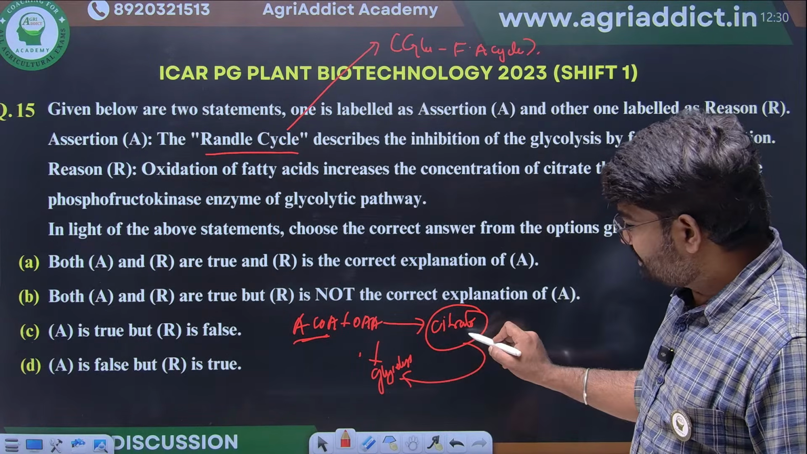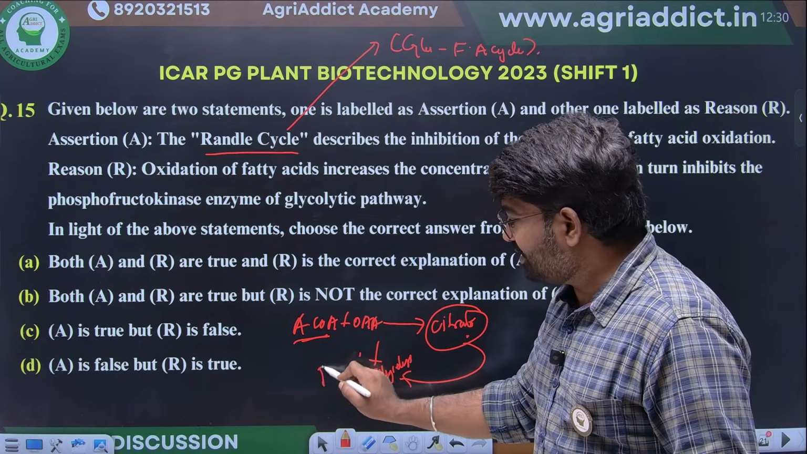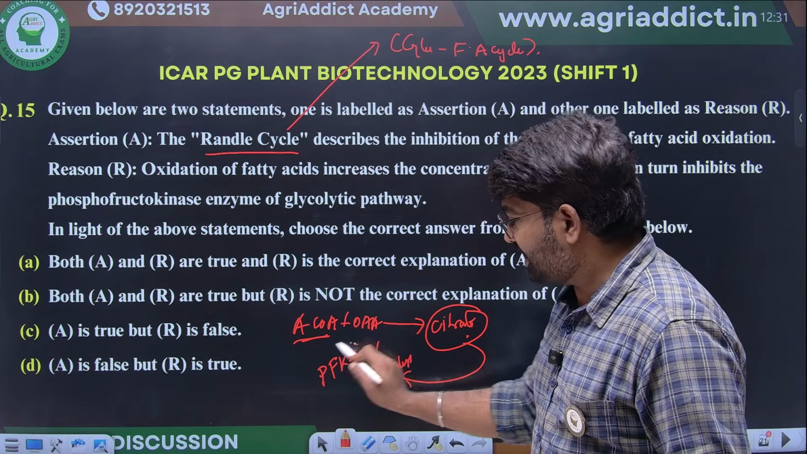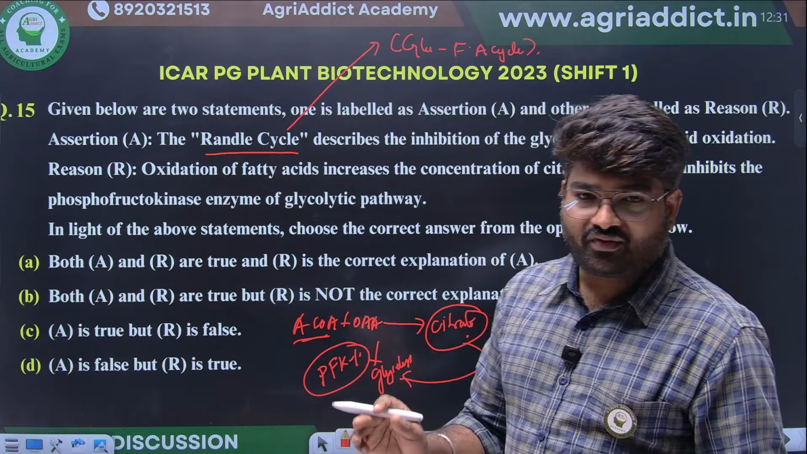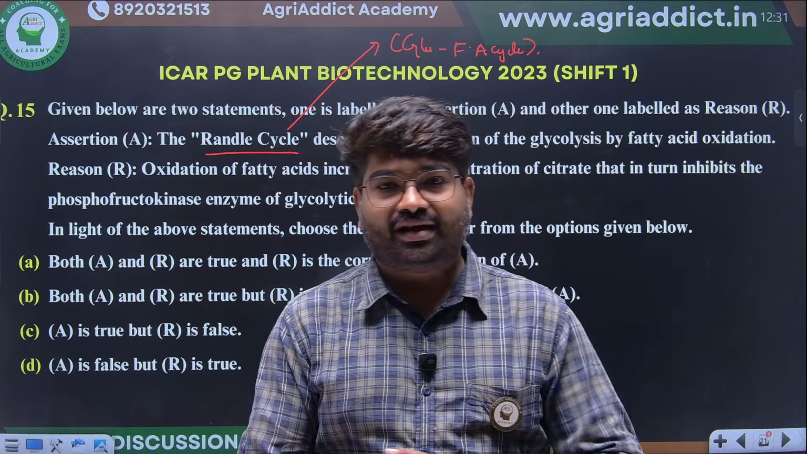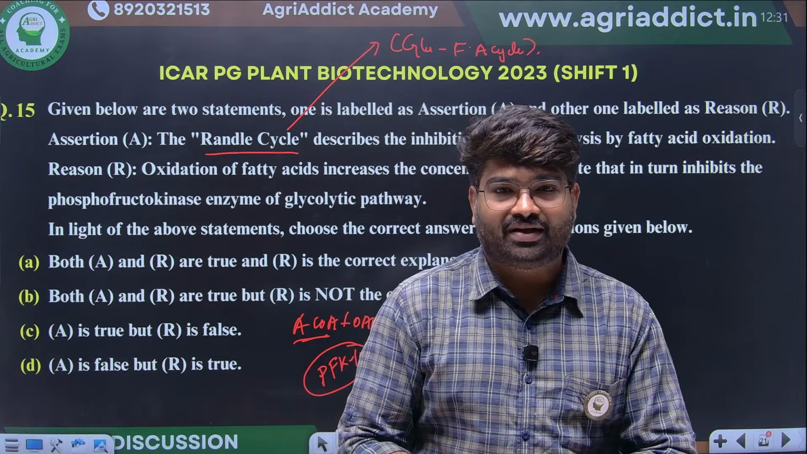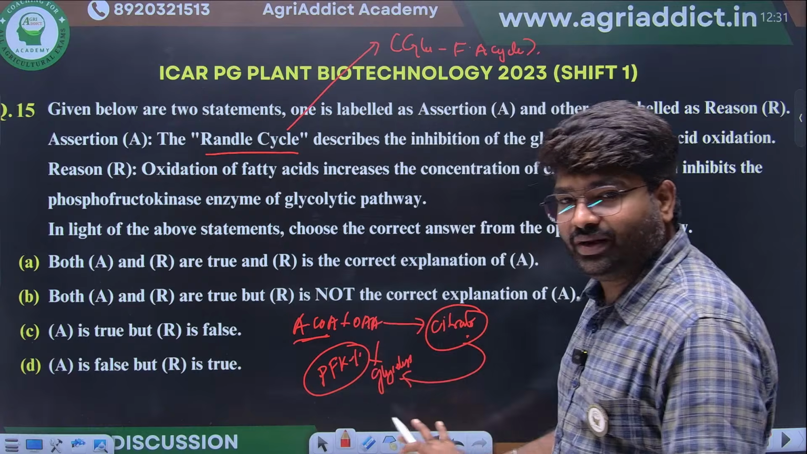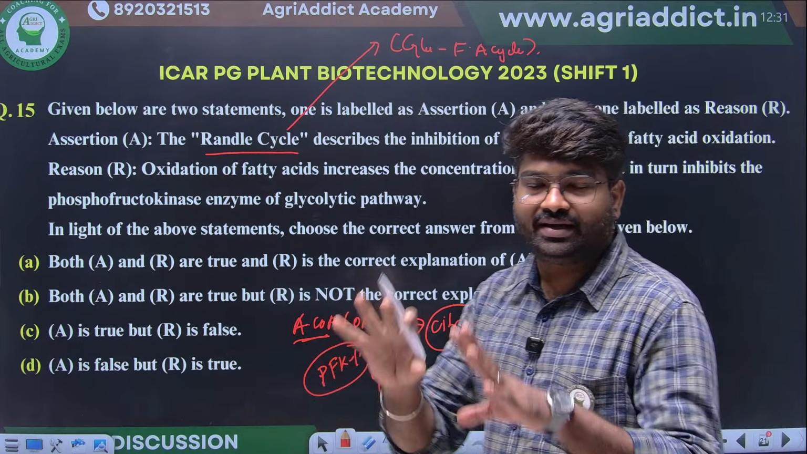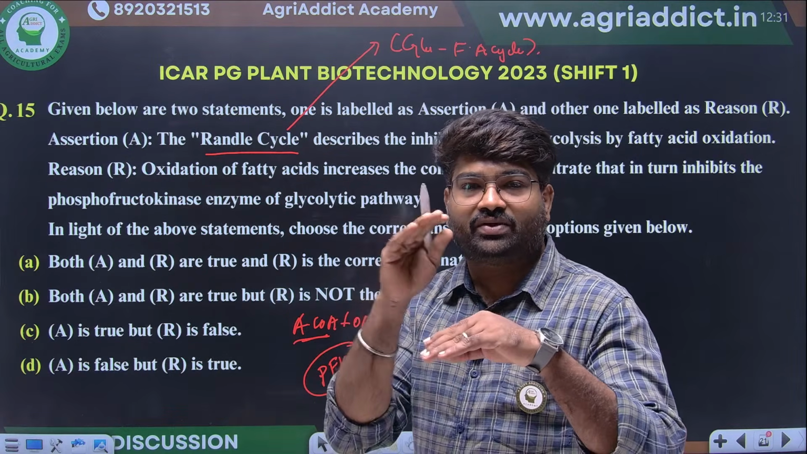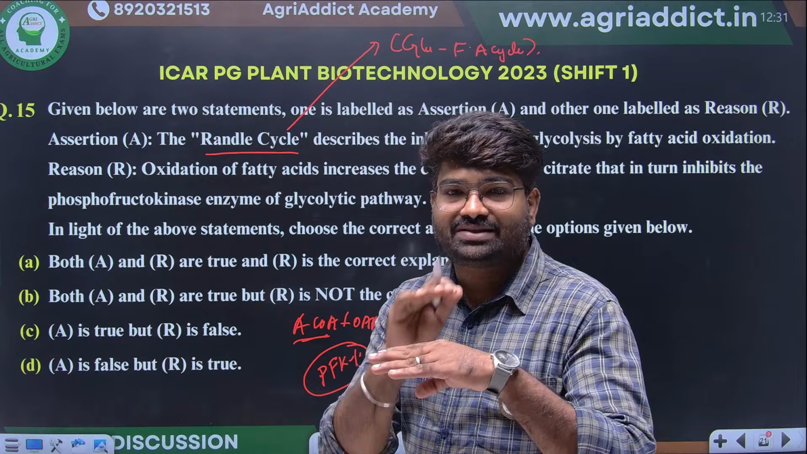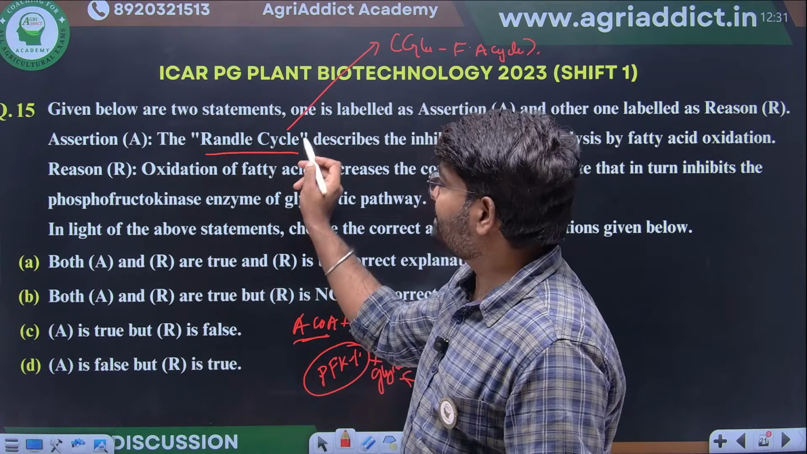How? This citrate will inhibit the phosphofructokinase 1 enzyme. We already discussed this. PFK1 is the major regulatory enzyme for glycolysis, so citrate is an inhibitor for that enzyme. It will inhibit the specific step of glycolysis. Because of this, glycolysis will not happen. This is known as the Randle cycle.